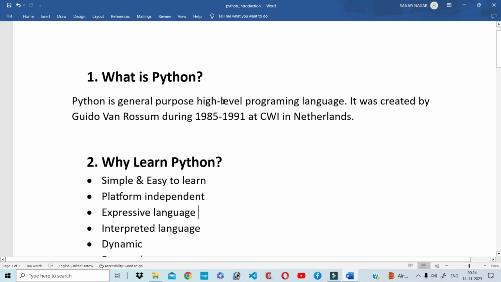And the second term is high level. High level means the Python code is very simple. You can easily read and write it, like the English language. So you can say that this is a high level programming language. It was created by Guido van Rossum during 1985 to 1991 at CWI in the Netherlands. CWI means Centrum Wiskunde & Informatica, which is the National Research Institute of Mathematics and Computer Science, where Guido van Rossum created Python. So this is what Python is and who created it.